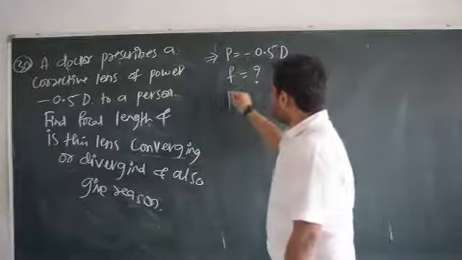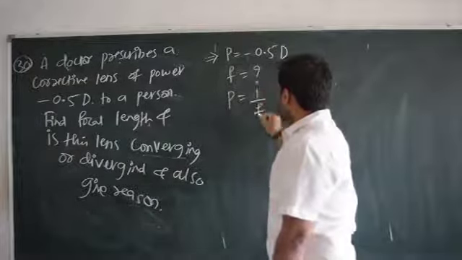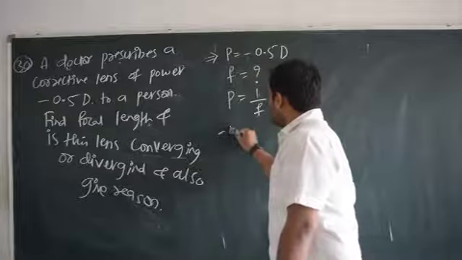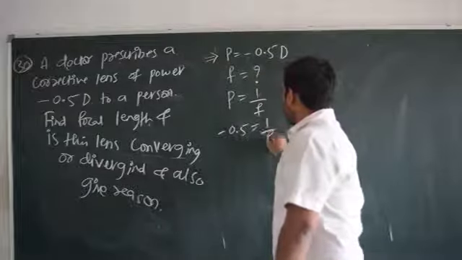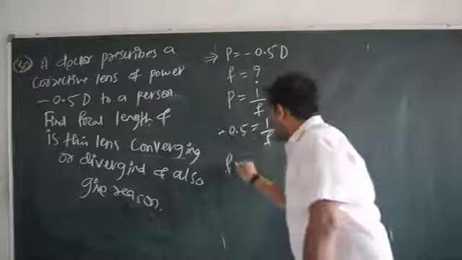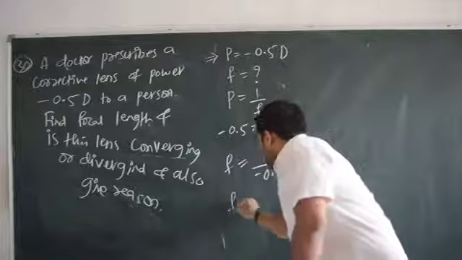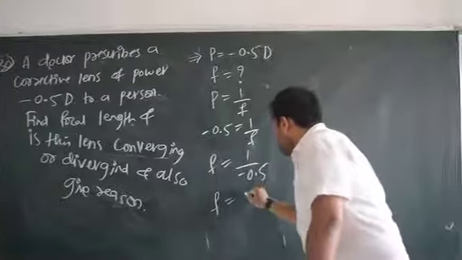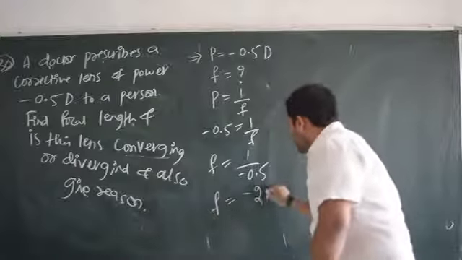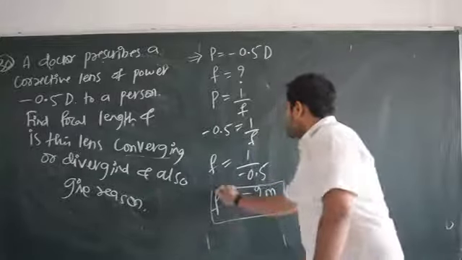Now I have one relation. P is equal to 1 divided by f. P is going to be minus 0.5. So that is equal to 1 by f. So let me send that f that side. F is equal to 1 divided by minus 0.5. So 1 divided by minus 0.5 means it becomes minus 2. Minus 2 what? Meter. Focal length is going to be minus 2.